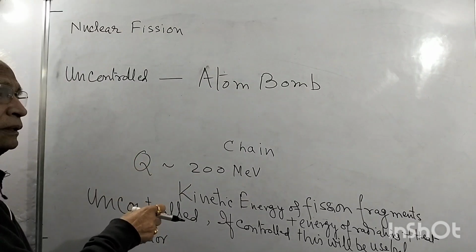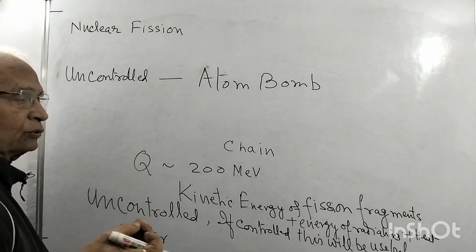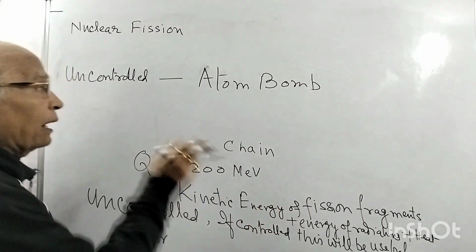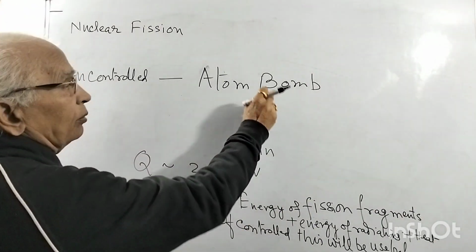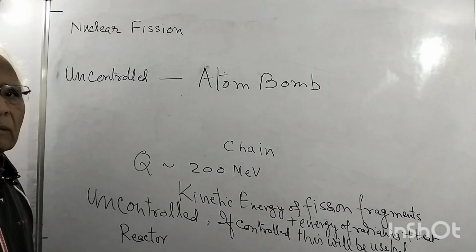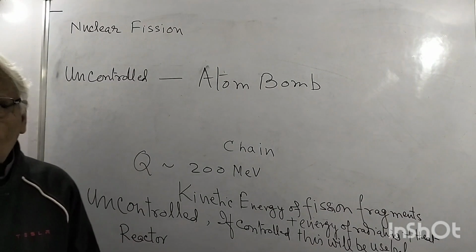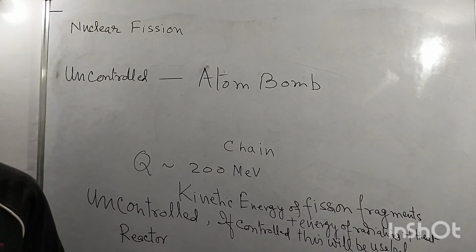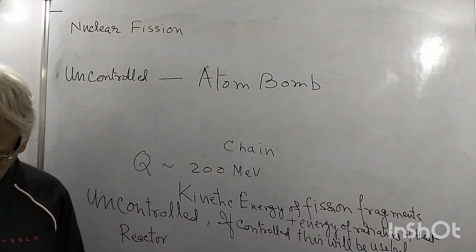You can stop the reactor, and you can increase the working also. So a controlled reactor is useful. Uncontrolled fission is the atom bomb, and you know that is a disaster. So you can use controlled fission for a good purpose, or uncontrolled fission for disaster.